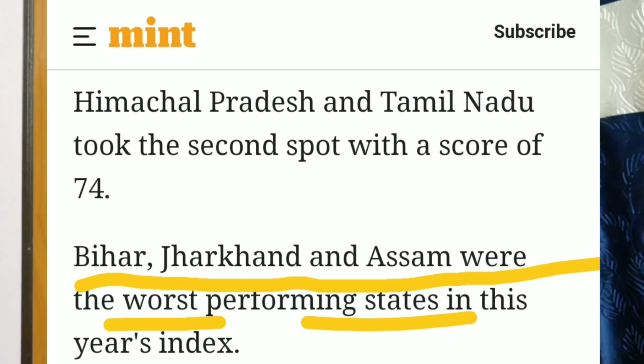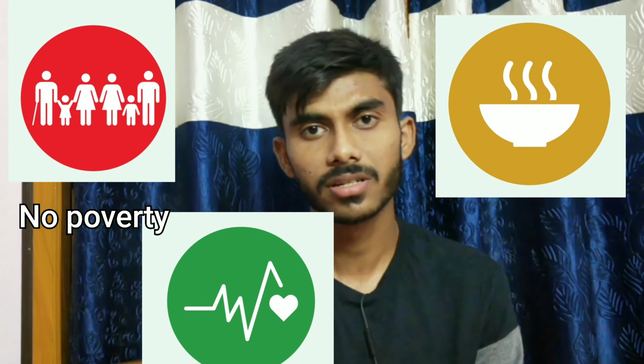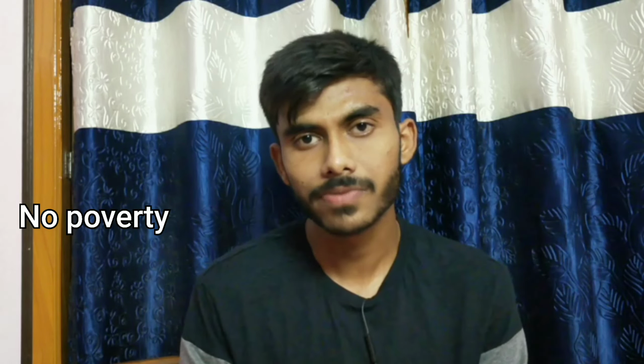But when you see the northeastern states, the main heart of the northeastern states, we can say Assam, is lagging. Assam is an aspirant still. Assam is still very underdeveloped in many indicators. You see these indicators, Assam is very low in that case. So we have to address the issue of why Assam is low in many indicators, while it is the heartland of the northeast, the main land of the northeast.